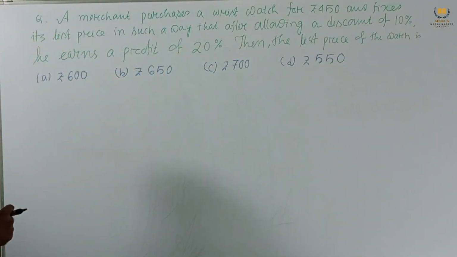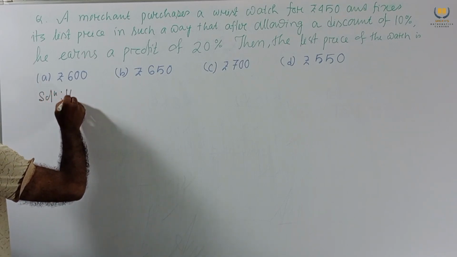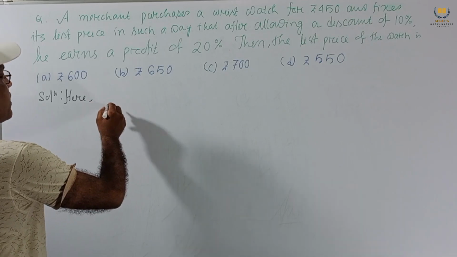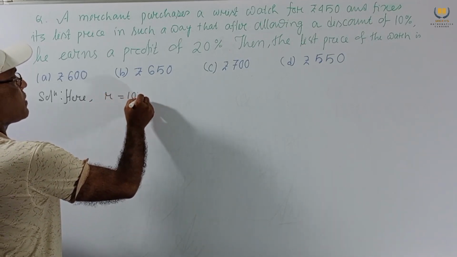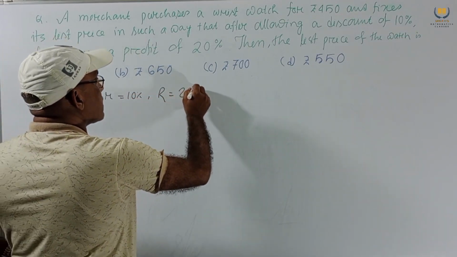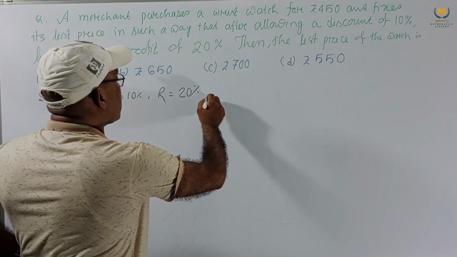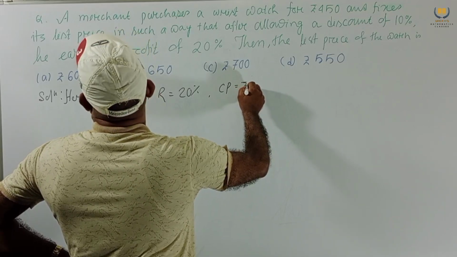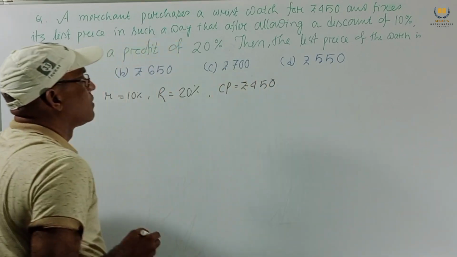Now the solution. Discount small r equals 10%, capital R equals 20%, and CP is 450.